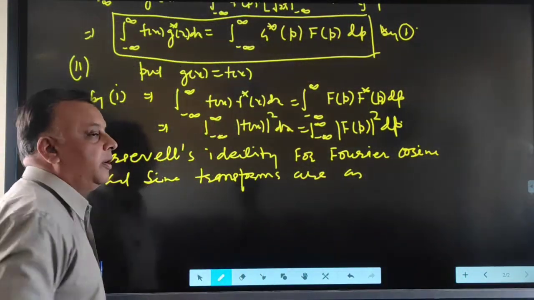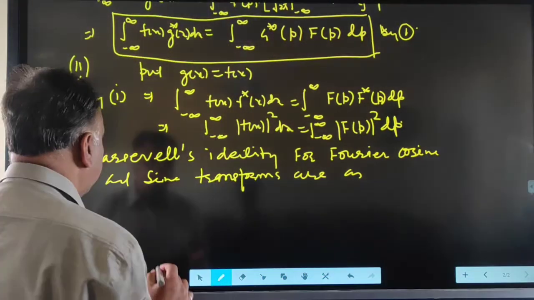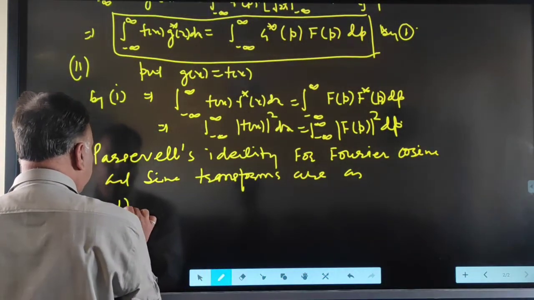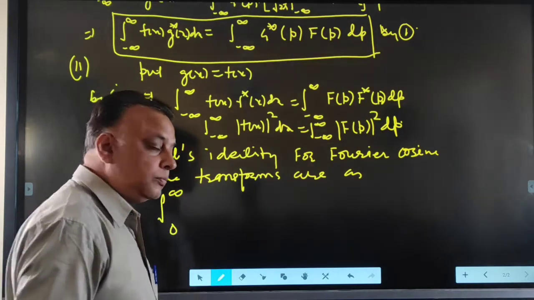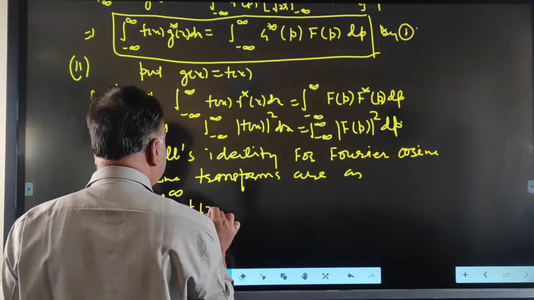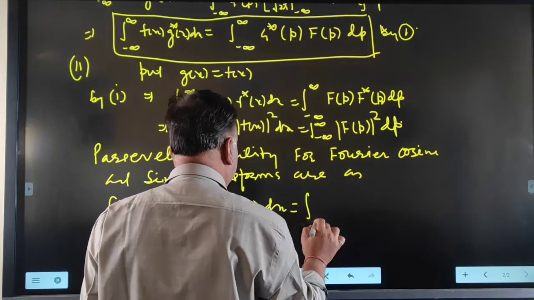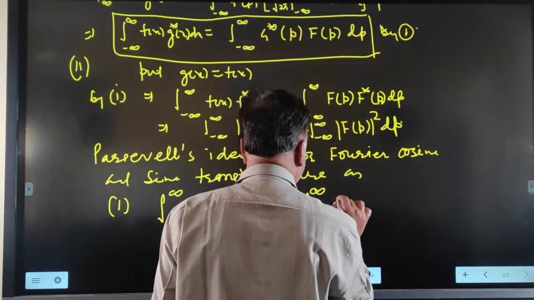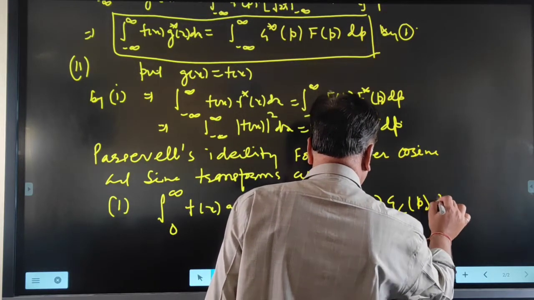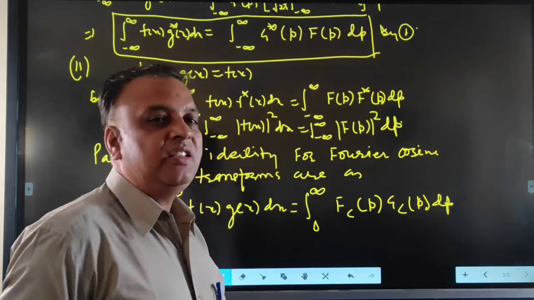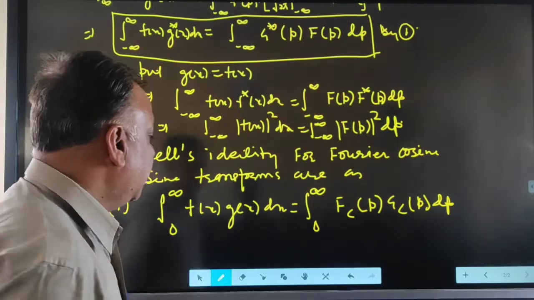So first we write Parseval's identity for the Fourier cosine transformation. The first result is the integral from 0 to infinity of f(x) into g(x) dx is equal to the integral from 0 to infinity of fc(p) into gc(p) dp, where fc(p) and gc(p) are the Fourier cosine transformations of the functions f(x) and g(x).